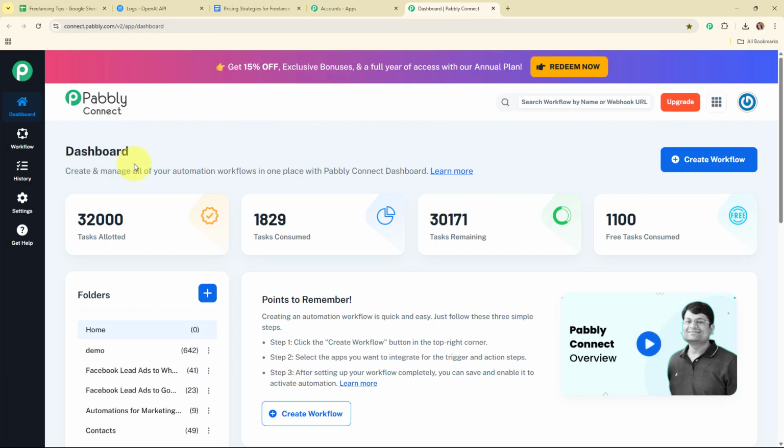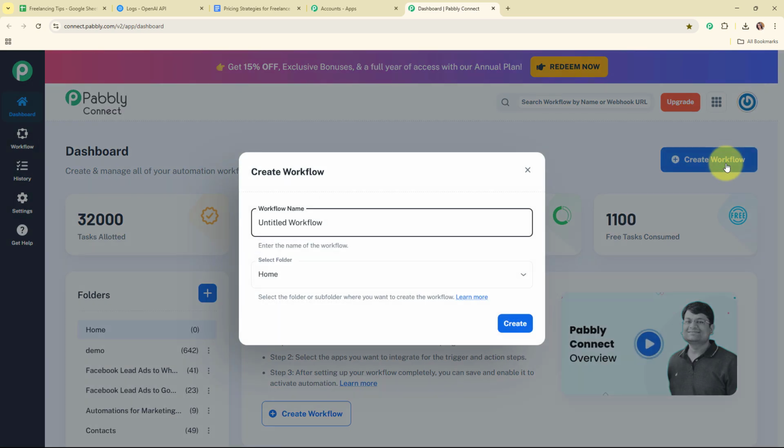Now this is the dashboard of Pabbly Connect, and here to build my connection, I need to create a workflow first. So for that, here I'm going to click on this create workflow button given on the top right corner. Now here in this create workflow dialog box, I have to give a name to my workflow. So here I'm going to give the name as write freelancing tips articles automatically using AI agent.